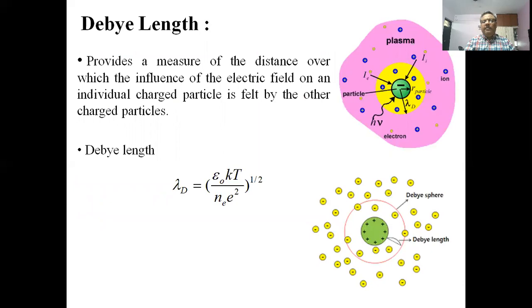The first one is the Debye length. The Debye length is a measure of the distance over which the influence of the electric field of an individual charged particle is felt by the other particles. You can see that this is a particle with a small radius r, but the particle has an influence in an area in the vicinity of it, and the radius of this vicinity circle is lambda D, which we call the Debye length, and it is mathematically described by this expression.